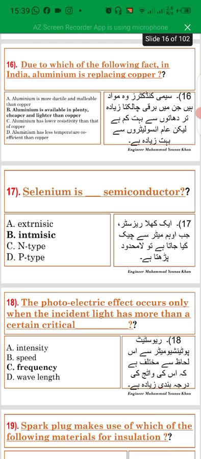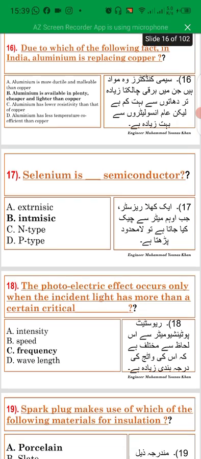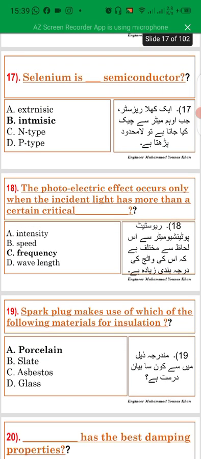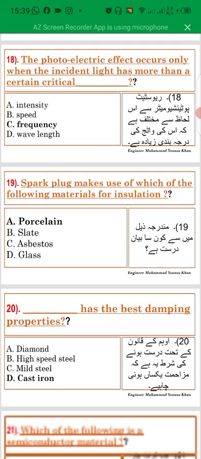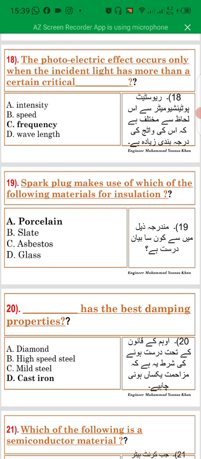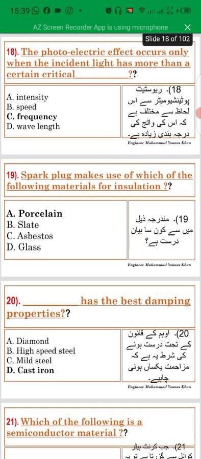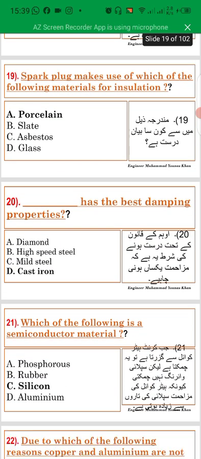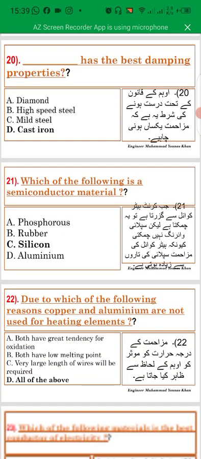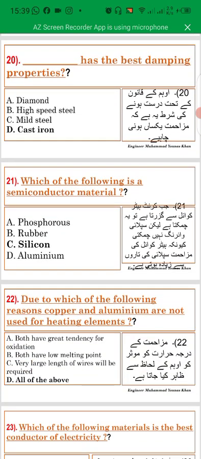Due to which of the following facts in India aluminum is replacing copper? Aluminum is available in plenty, cheaper and lighter than copper. Selenium is an intrinsic semiconductor. The photoelectric effect occurs only when the incident light has more than a certain critical frequency. Spark plug makes use of which of the following material for insulation? Porcelain. Cast iron has the best damping properties.